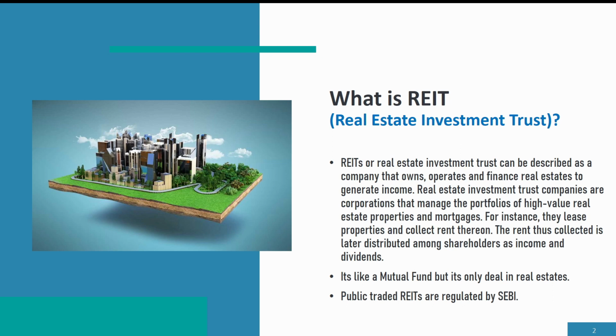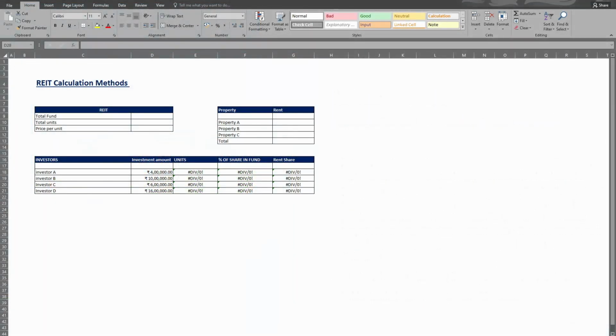So let's go ahead and understand how to calculate REIT. Let's understand the calculation concept of the Real Estate Investment Trust. It's a SEBI regulated trust. First, suppose a REIT wants to raise a fund of 2 crores. They collect the 2 crore fund and issue units. A unit is like a percentage of the total fund. Suppose they issue 100 units. So what is the price per unit? 2 crores divided by 100 units. This is the unit price.